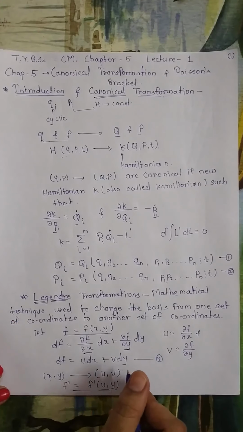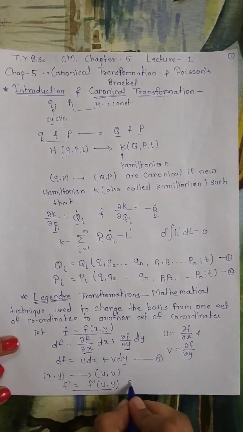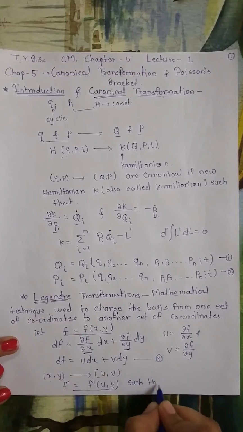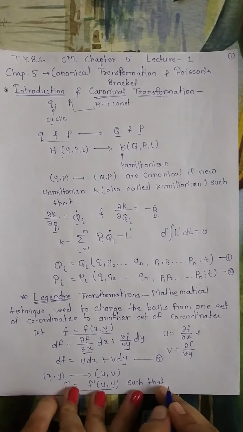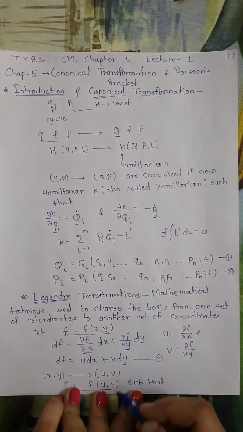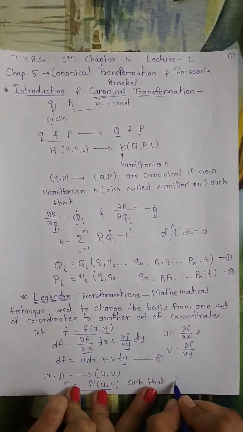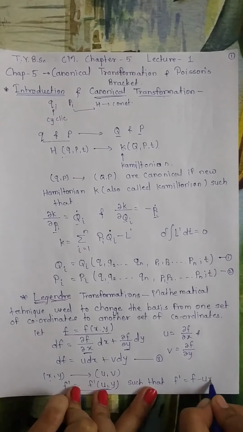The relation between f and f dash is such that f dash equals f minus ux.